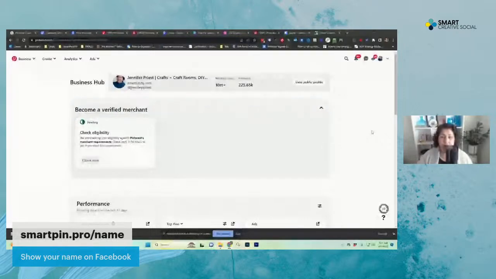So really important, if you have a personal Pinterest account and you haven't yet converted it to a business account, make sure that you do that. You might have heard some juju about keeping your personal account and not having it be a business account. That is an Instagram myth, it doesn't apply to Pinterest. For your business, use a Pinterest business account, and then all this stuff turns on. If you don't have a business hub, it means you don't have a Pinterest business account, so make sure that you turn that on.